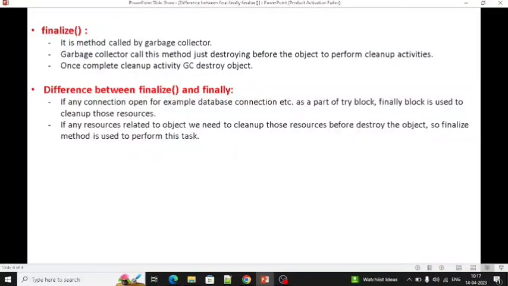So this is the difference, like finally is related to the try catch block. It will just clean up those resources. And the finalize method is used to clean up the resources which are related to an object. So this is the final difference between these two, finalize and finally block.